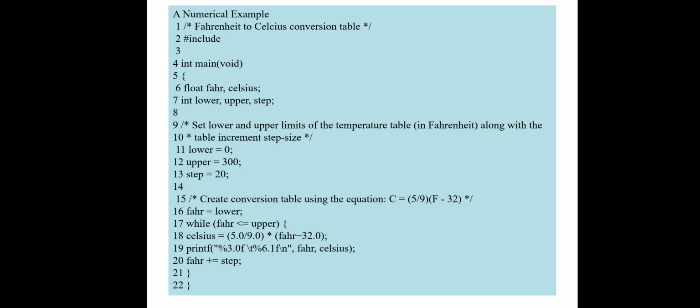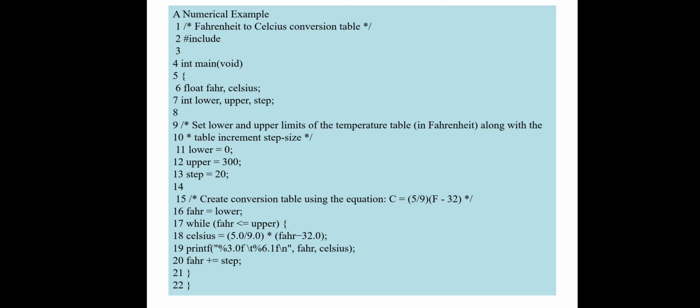Here, float fahr is a variable of float type. Another variable is celsius, again of float type. One more set of variables you have to consider are lower, upper and step, which are integer type. You are using three variables of integer type. Line 8 is blank. Line 9 is again a comment line, where whatever you are going to calculate or do in this program is mentioned.